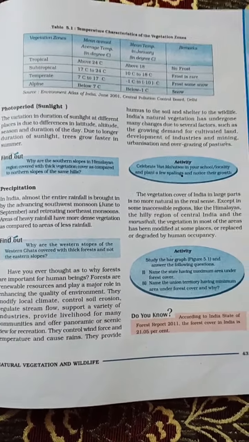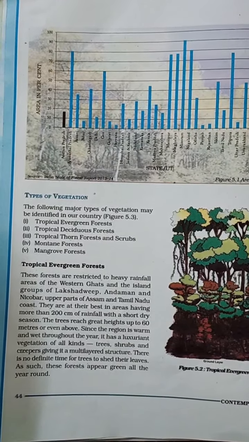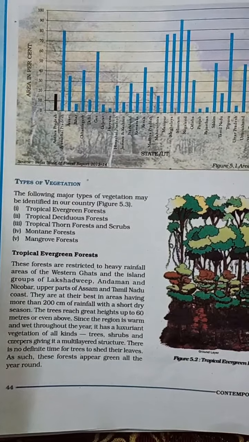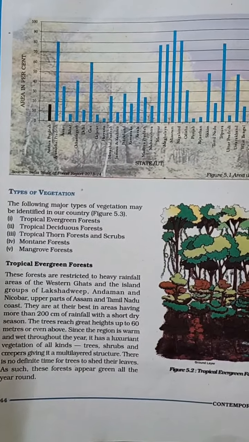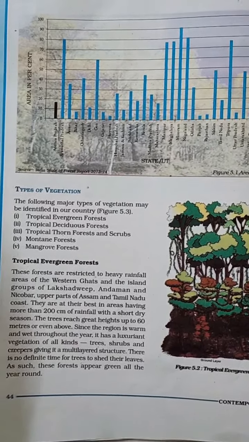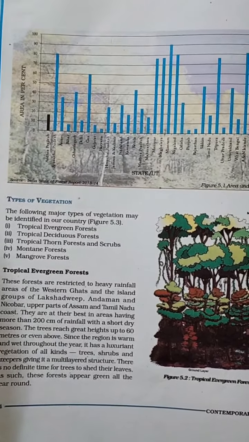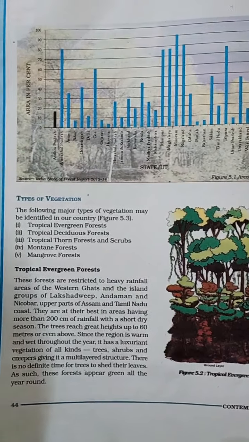Now comes the types of vegetation. First is tropical evergreen forest, then tropical deciduous forest, tropical thorn forest or scrubs, then montane forest and mangrove forest. One by one, we can see them.